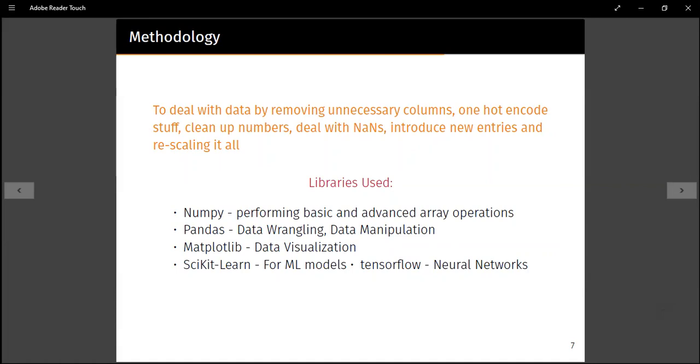And for entries such as physic and attacking, which have no relation to goalkeeper stats, it makes sense to fill them with zero. Whereas for players which did not have goalkeeper stats, it makes sense to fill them with the median of the values in those columns. So after we dealt with NaN entries and all these array operations using NumPy and Pandas libraries, Matplotlib was obviously used for data visualization to identify different trends in it.